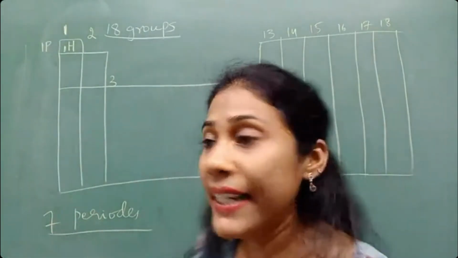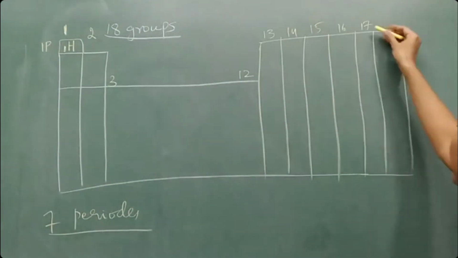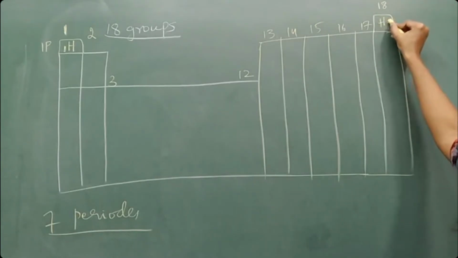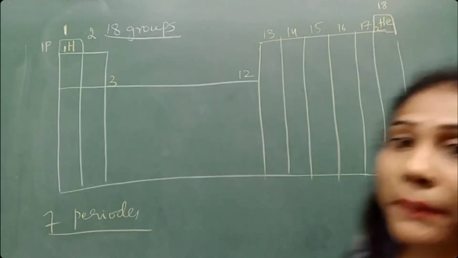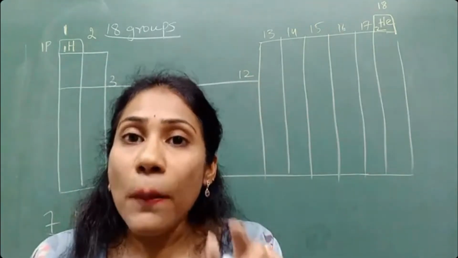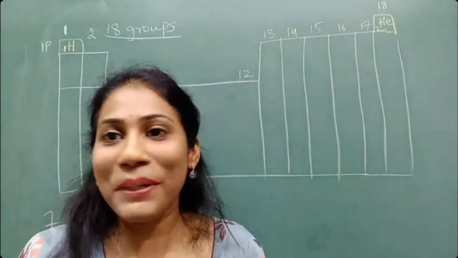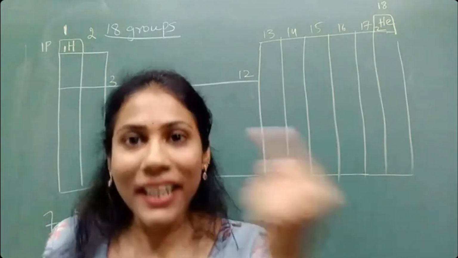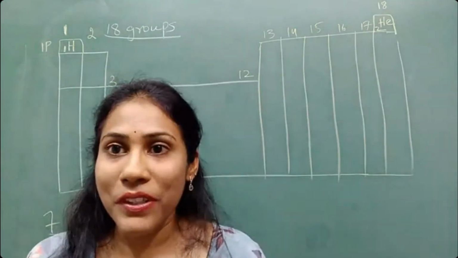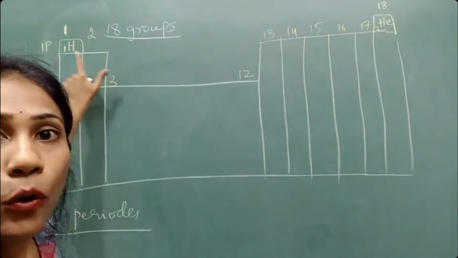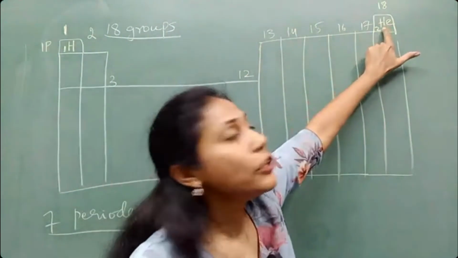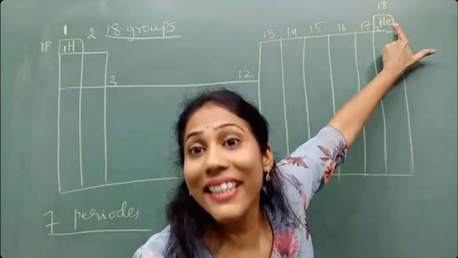The second element is helium, in the 18th group. Helium, symbol He, has roll number 2. This roll number is called the atomic number. We don't call it roll number for an element; I am replacing this word with another word, atomic number. So atomic number 1 is for the element hydrogen, and atomic number 2 is for the element helium.